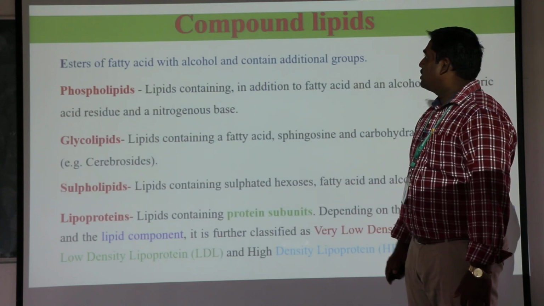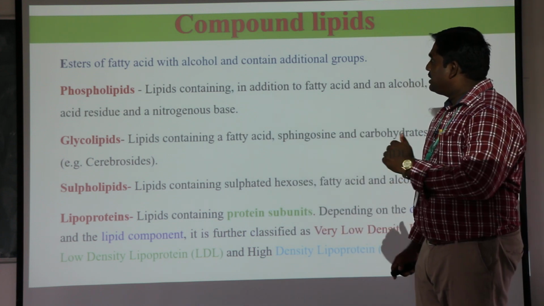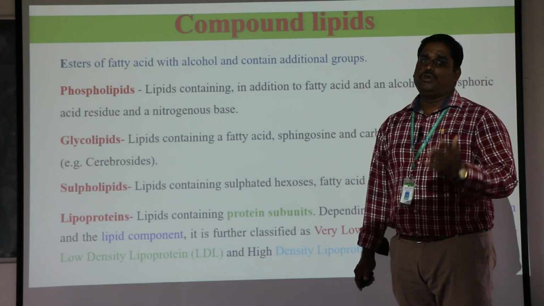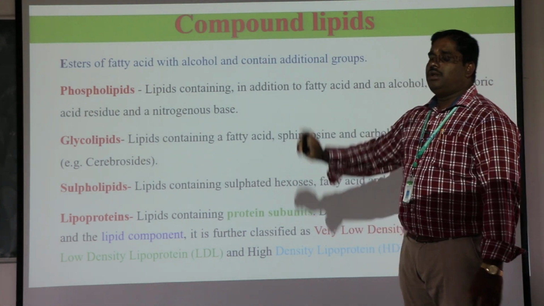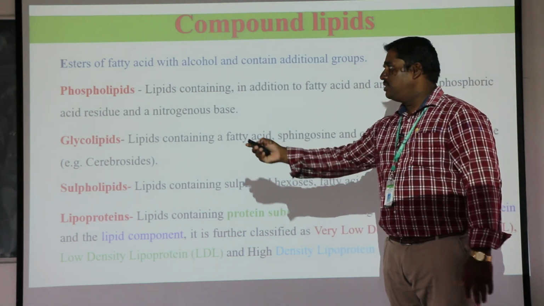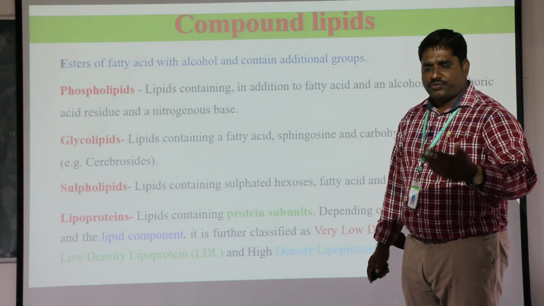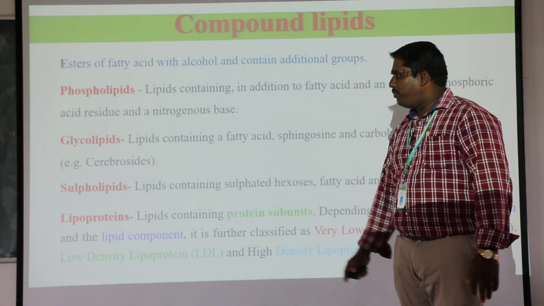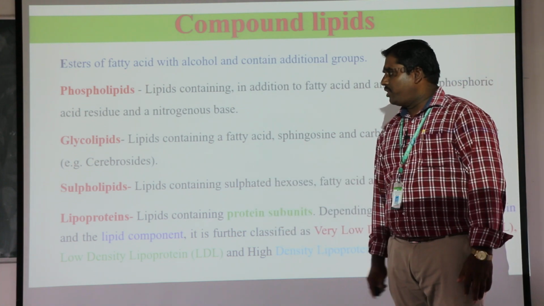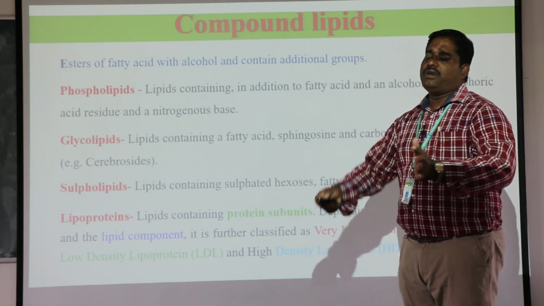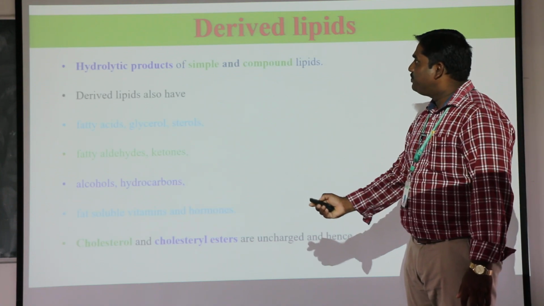The second one is compound lipids. Compound lipids means ester of fatty acid with alcohol and containing some additional groups. That is the main difference between simple lipids and compound lipids. For example, phosphate means phospholipids. Glycolipids means the lipid component also has some carbohydrate, it may be glucose, fructose, whatever it may be. Sulfur adding means sulfolipids. Lipoprotein means the lipid component is combined with protein. These are the classification of compound lipids.